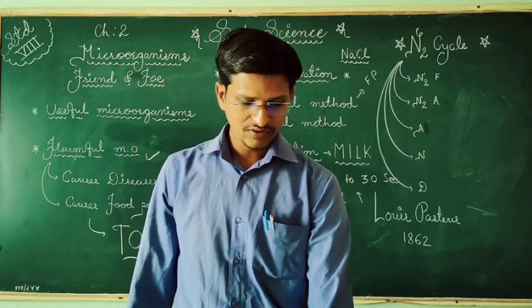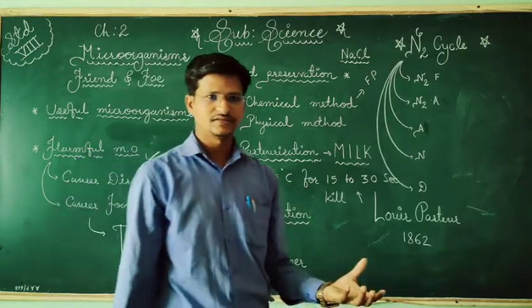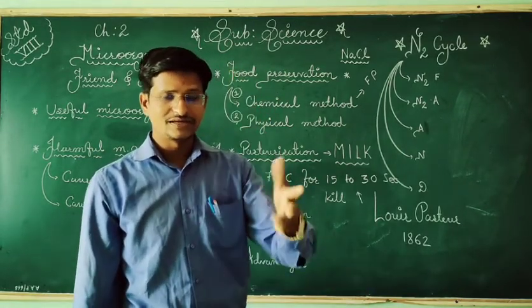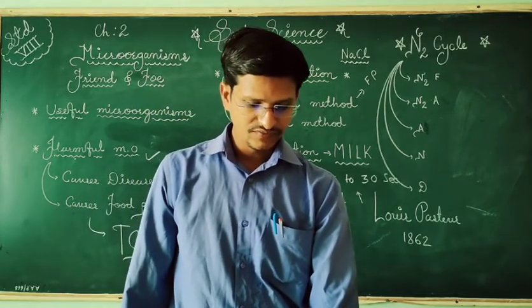The canning or vacuum packing. So different packets are available. Chips are available, different potato chips and Kurkure and that. So that is done with this method, vacuum packing. So it is filled with nitrogen.